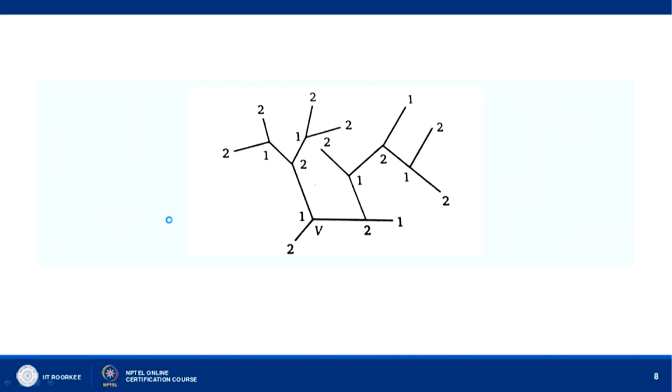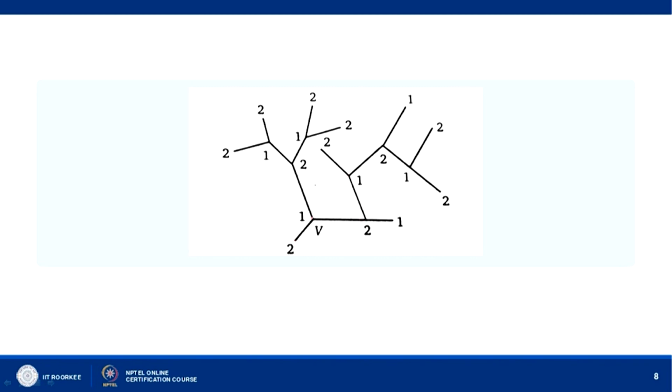Now, let us see this one. This is vertex B, okay. This vertex is adjacent to B, so it is colored with color 2. B is colored with color 1, it is colored with color 2. This vertex is adjacent to this vertex B, so it is also colored with color 2. Now, this is adjacent to this vertex, so it is colored with color 1. This is adjacent to this vertex, so it is also colored with color 1.